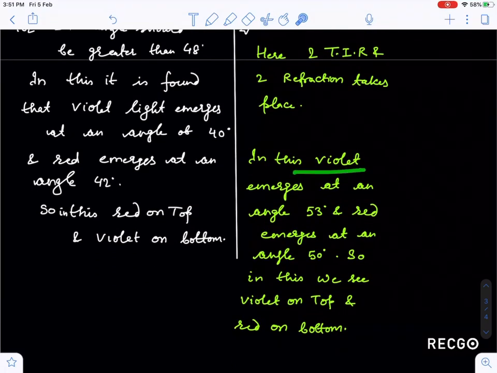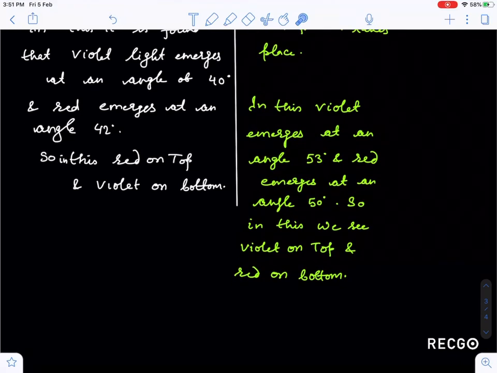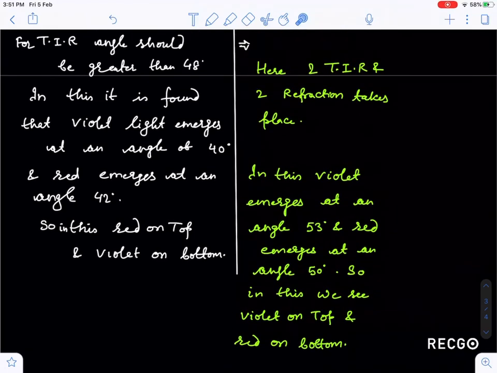If I compare with the secondary rainbow, in the secondary rainbow you already know that 2 TIR and 2 refractions take place, because the word secondary is here, 2 TIR and 2 refractions. In this, violet emerges at an angle of 53 degrees and red emerges at an angle of 50 degrees, guys. See, red emerges at less than violet, so red appears at the bottom and violet on the top, guys. Okay, so this is all about rainbow.